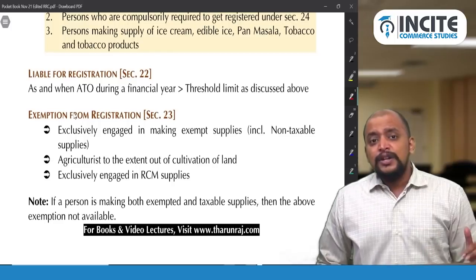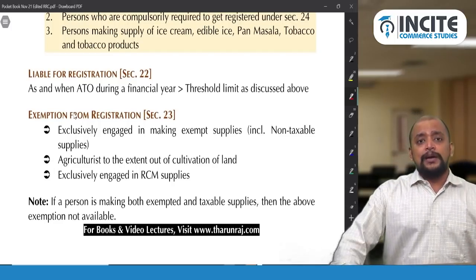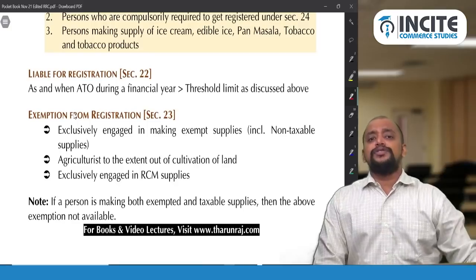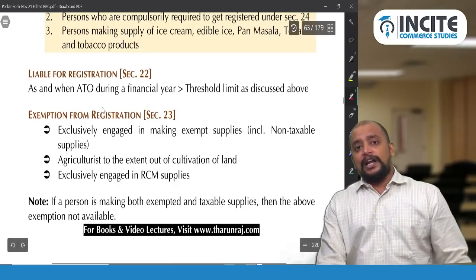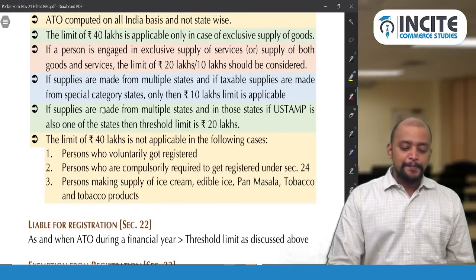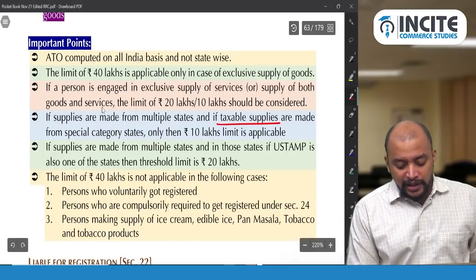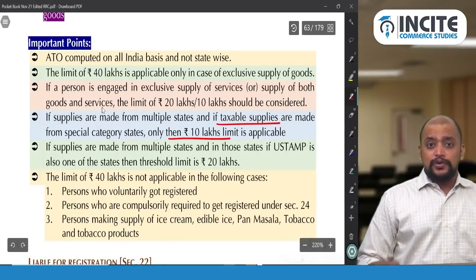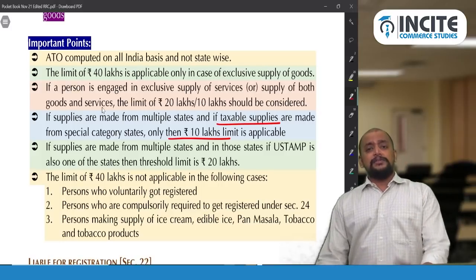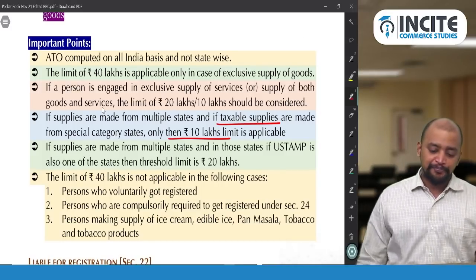Not necessary. So if you are making taxable supply or exempted supply in US states, if you are making supply of goods in US states, you will not get the 40 lakhs limit. For that, only taxable supplies matter. Okay. So if taxable supplies are made in special category states only, it will be 10 lakhs. For US states, you can make taxable supply or exempted supply; the 40 lakhs limit is not applicable.